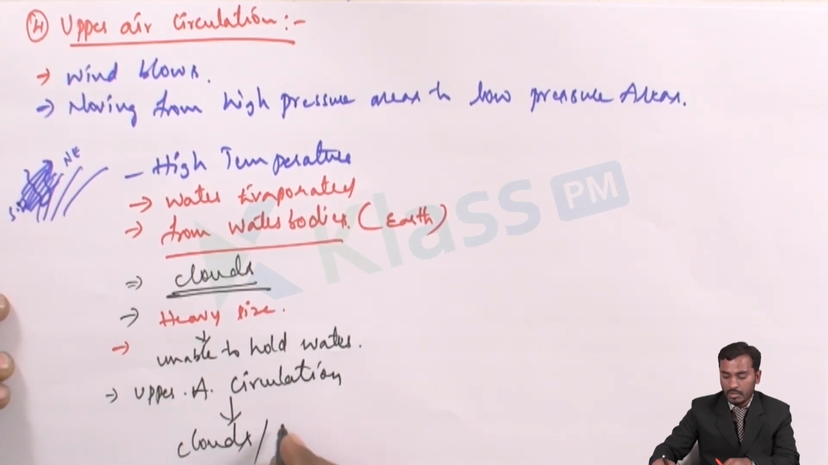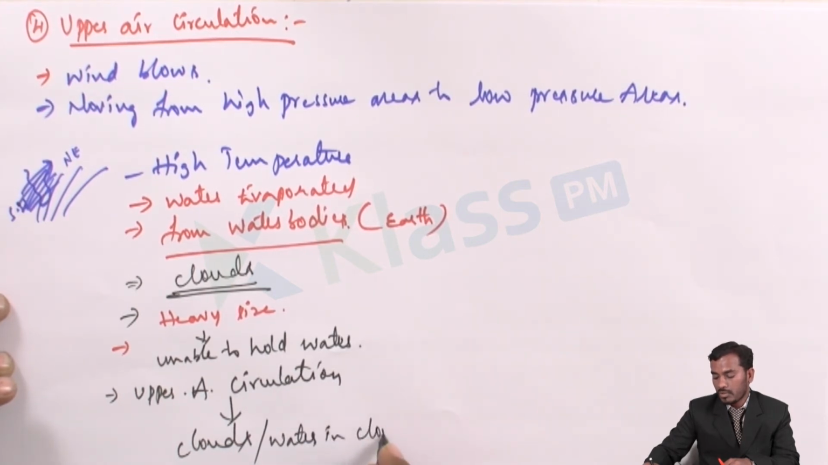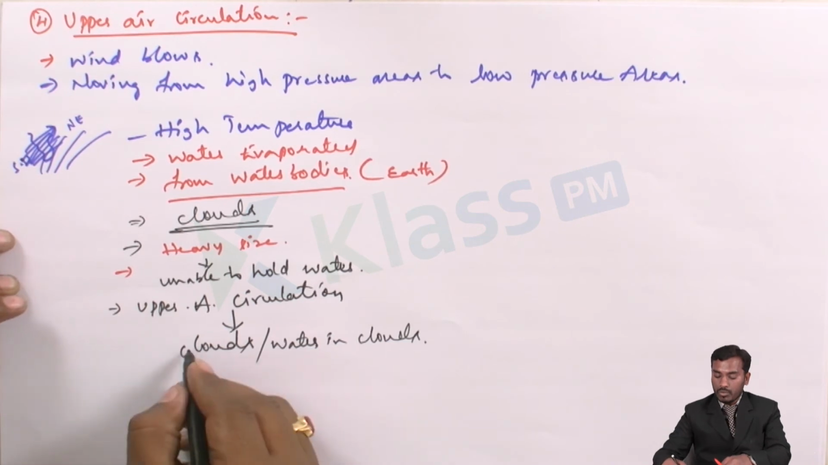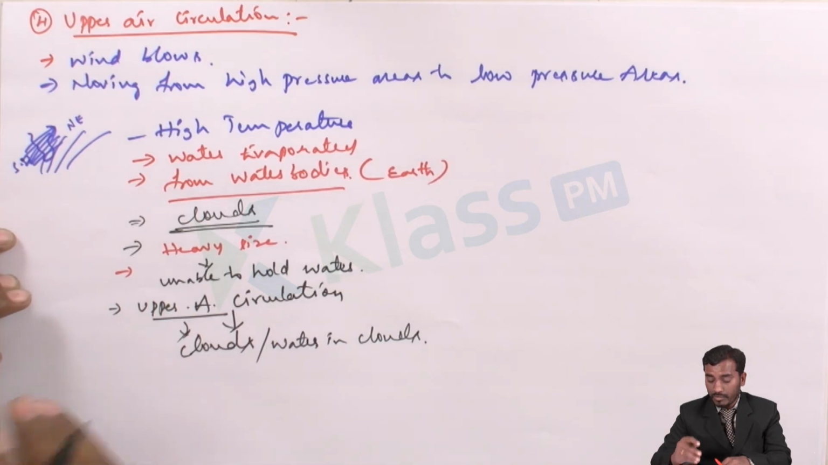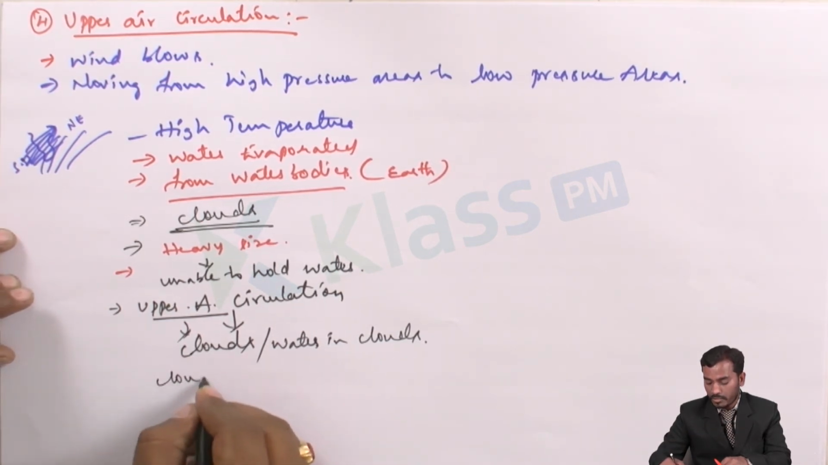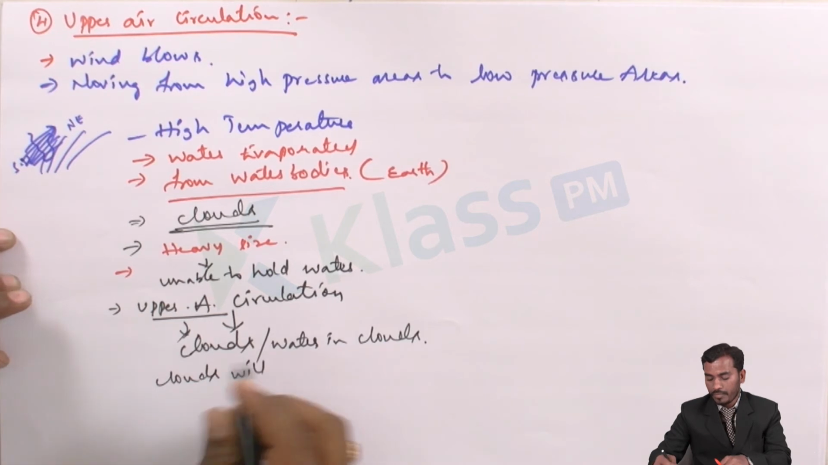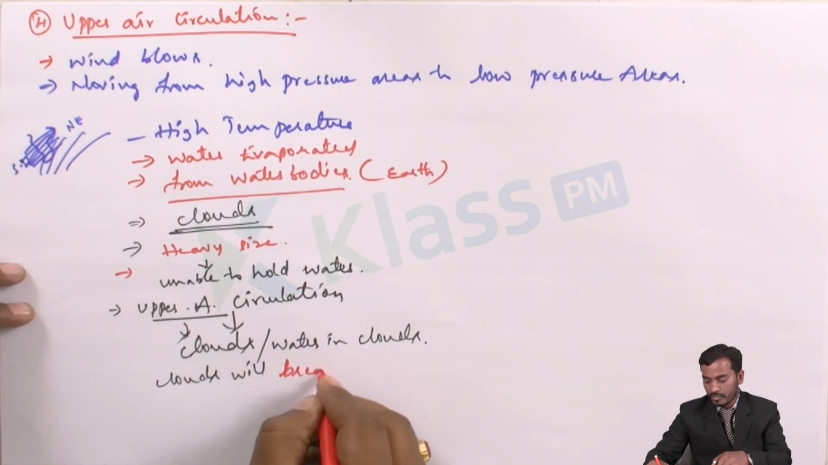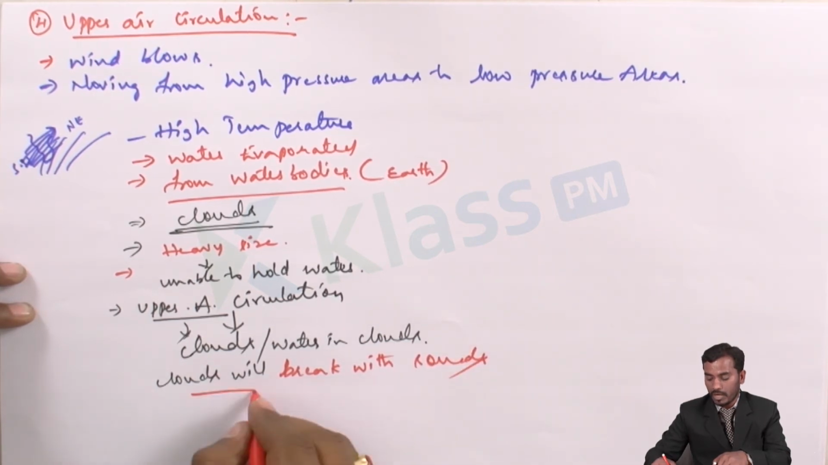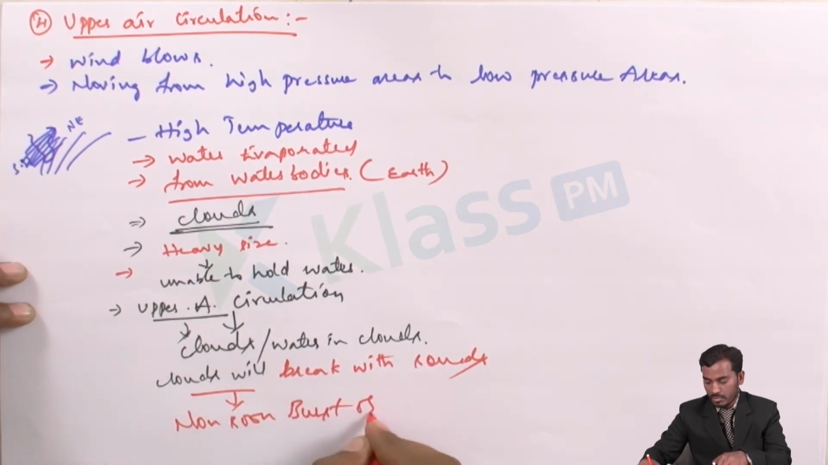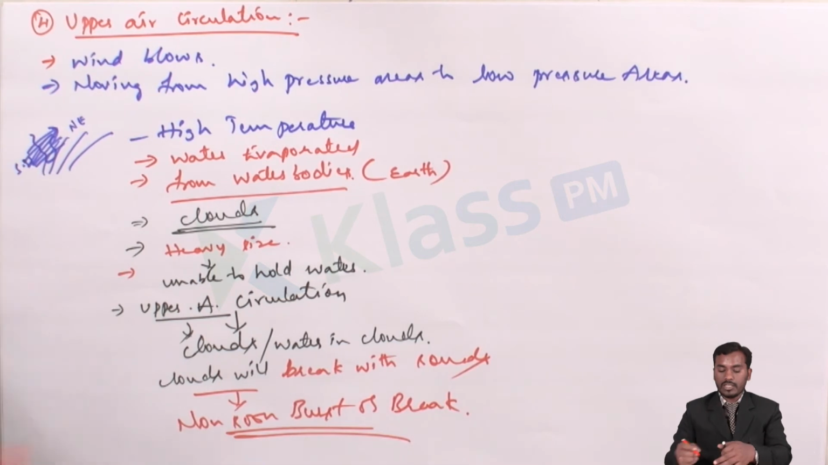Okay, is that clear? Or the water in clouds. When the upper air circulation comes in contact with the clouds, it clashes with the clouds. Because of that disturbance, the clouds will break with sounds, which you call monsoon burst or break. So I think now you people understood.